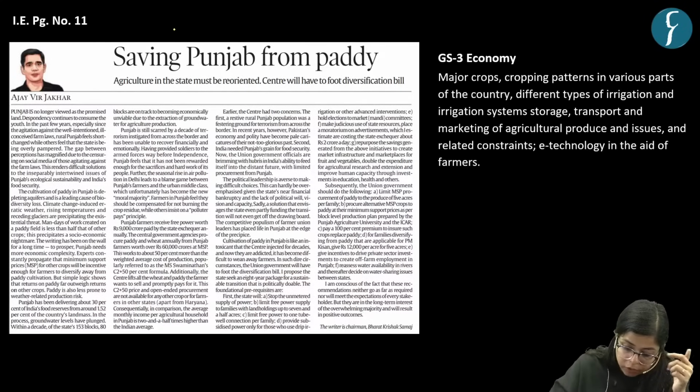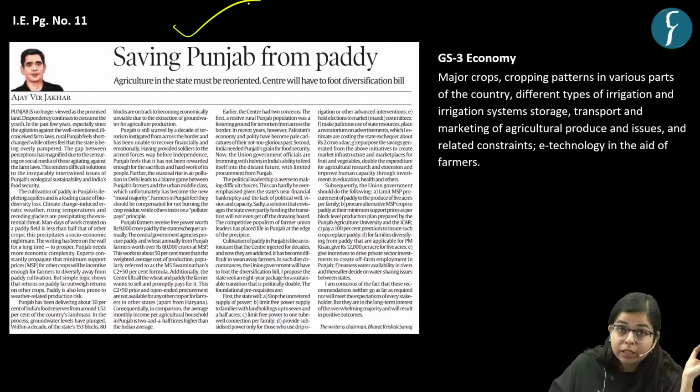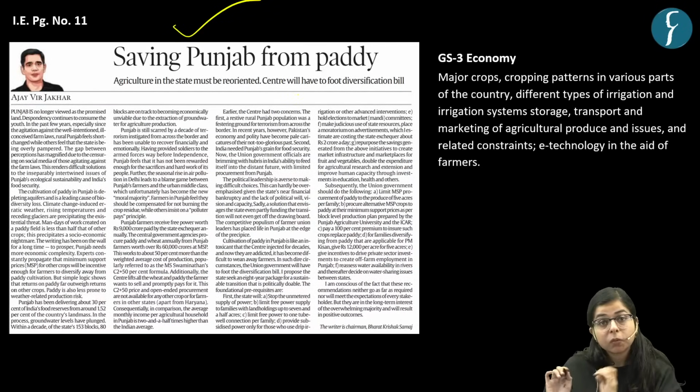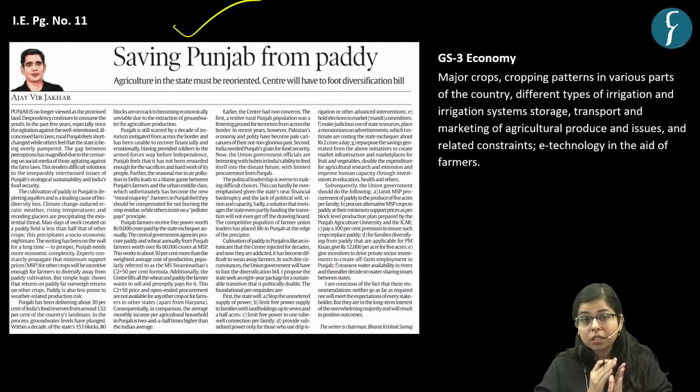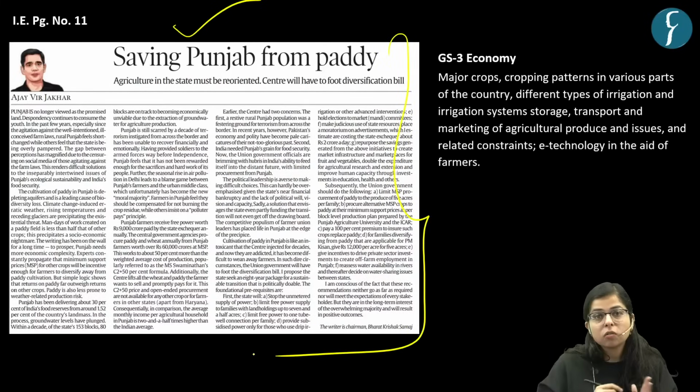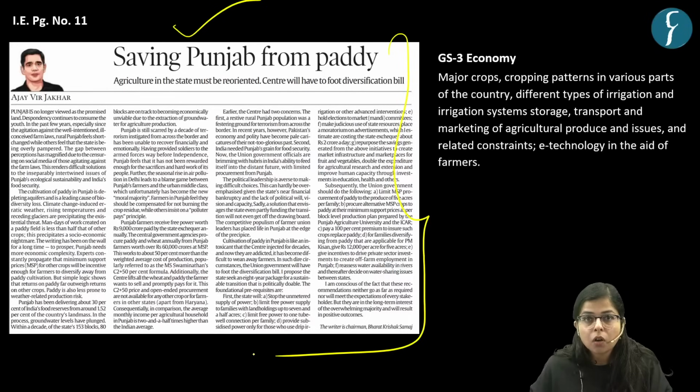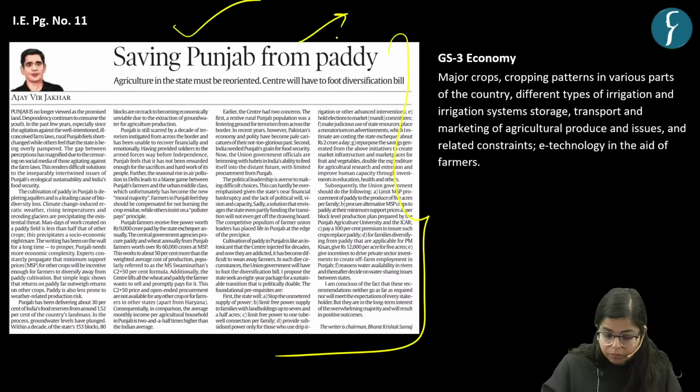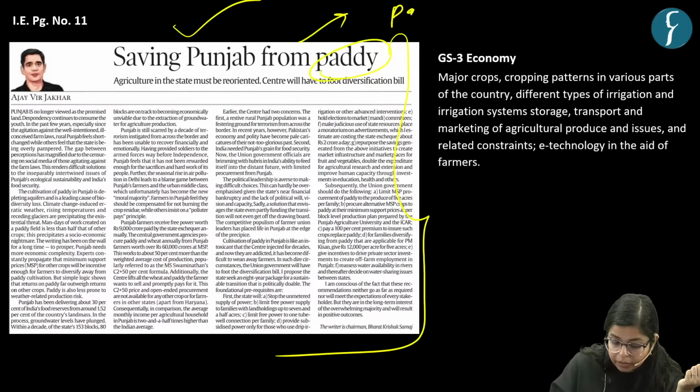Now let's move on to our final article for the day. This appeared on page number 11 of Indian Express. This article says, saving Punjab from paddy. So this article is regarding the issues which Punjab is facing owing to its vast area of cultivation of paddy, right?